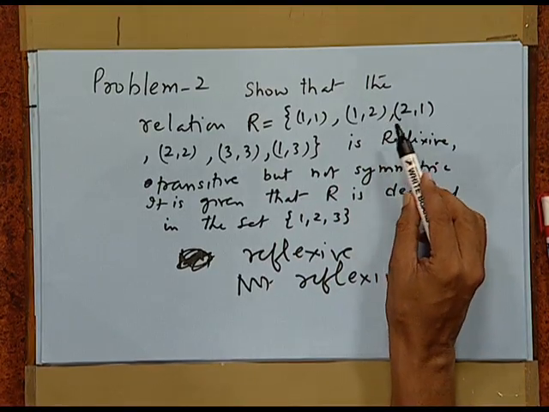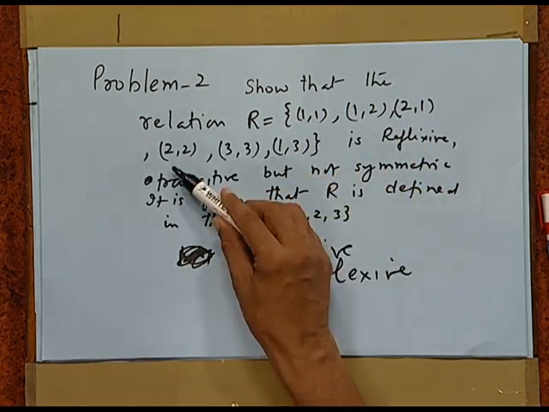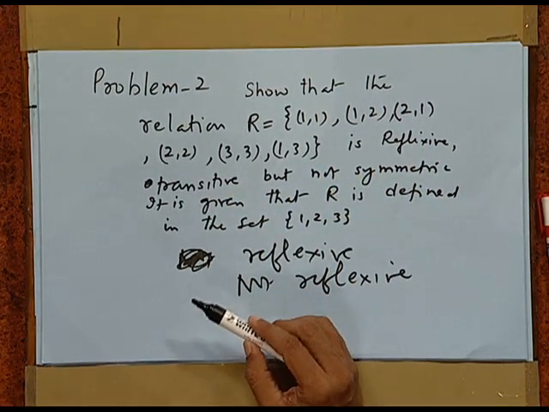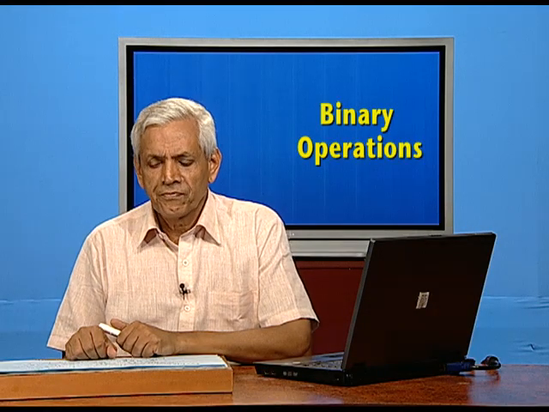It is transitive because we have (1,2) belongs to R, also (2,1) belongs to R, and (1,1) as well as (2,2) belongs to R. So, it is transitive.